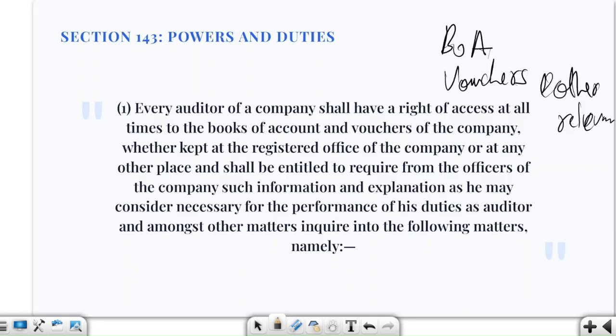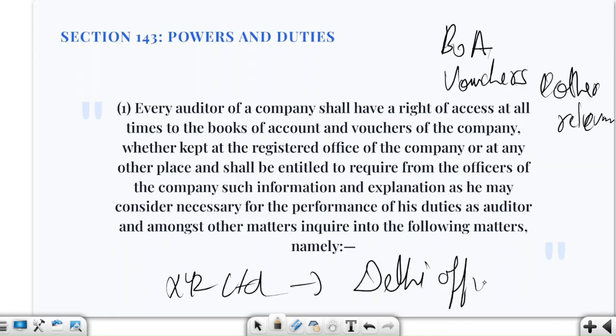We are saying that it doesn't matter whether these records are kept with the registered office, another office, or any other location. So let us say there is an organization XYZ Limited, and it has kept or maintained its books at the Delhi office, the inventory records are at the Noida warehouse, and some vouchers are at its branch office.